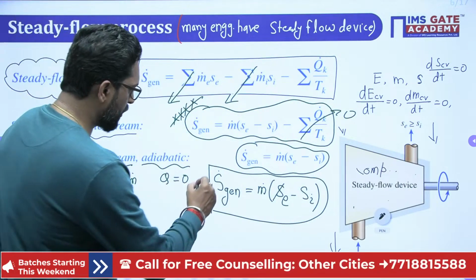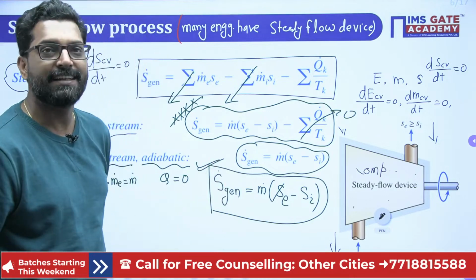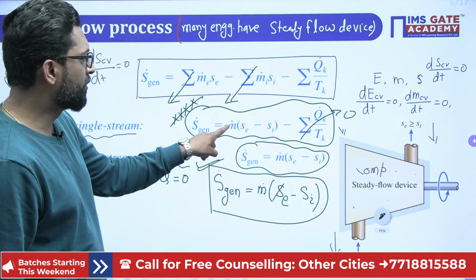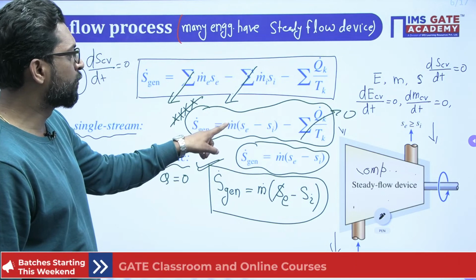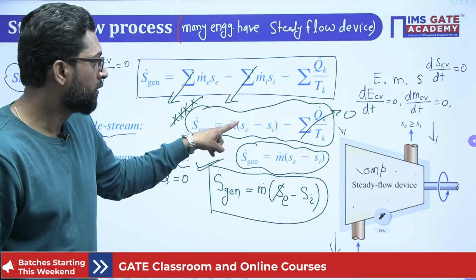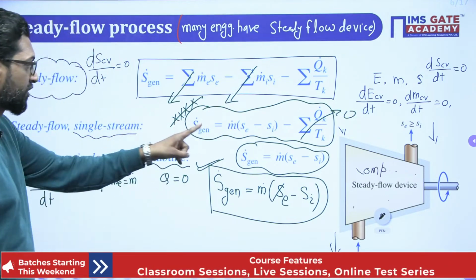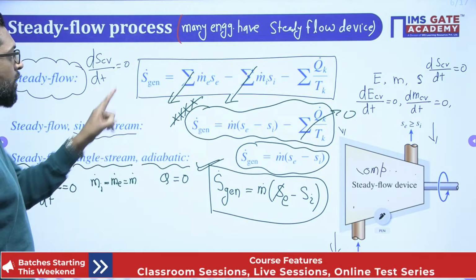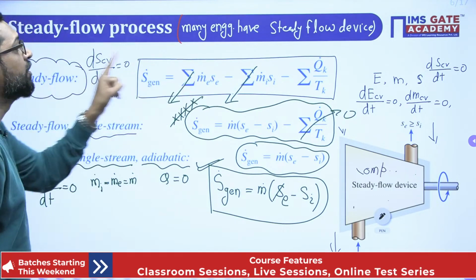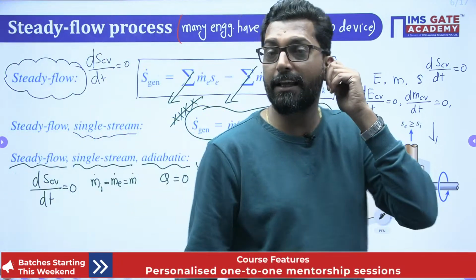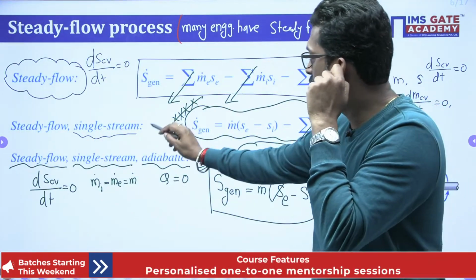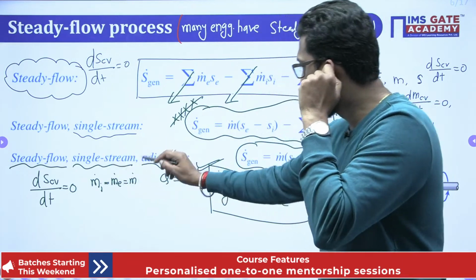So this equation is a more compact equation. What is the assumption of this equation? This assumption is only for the steady device, and single stream. These three equations: this is steady flow, this is steady flow with single stream, and this is steady flow single stream with adiabatic.